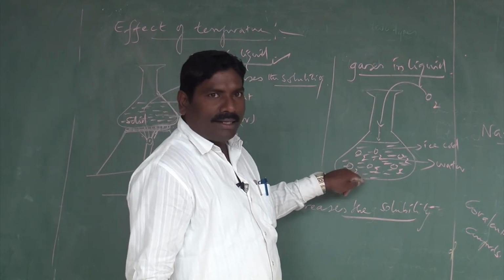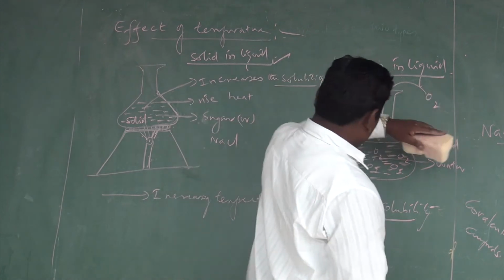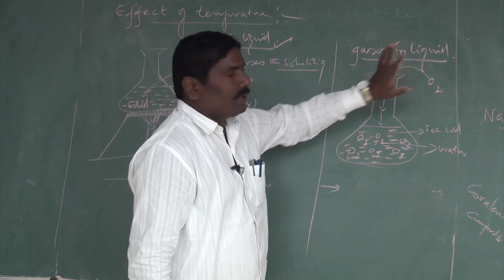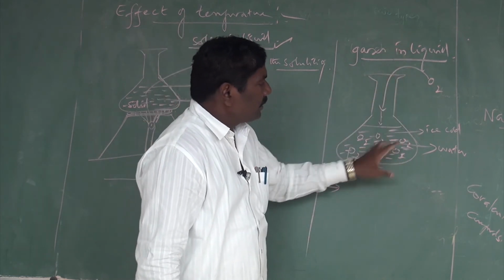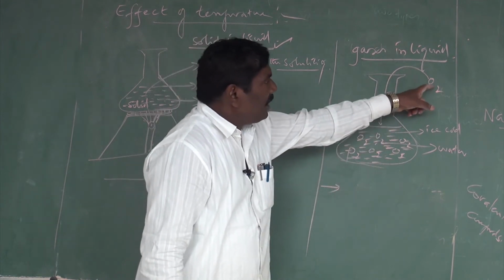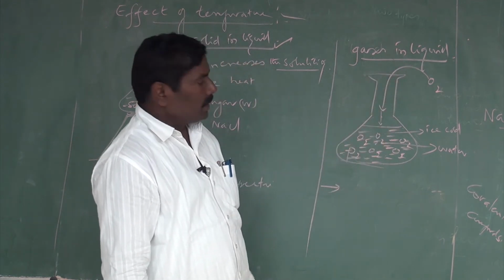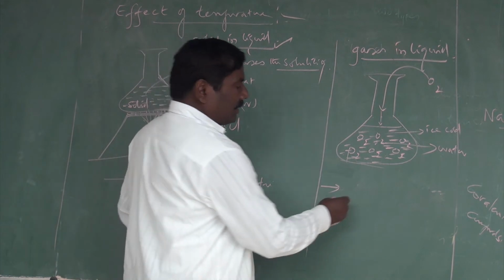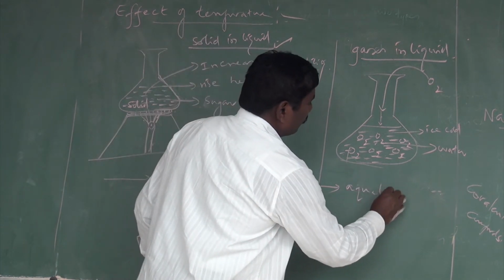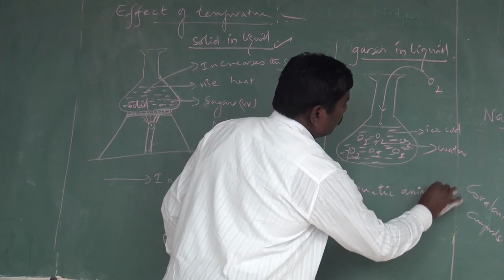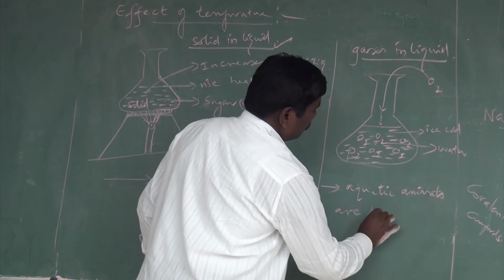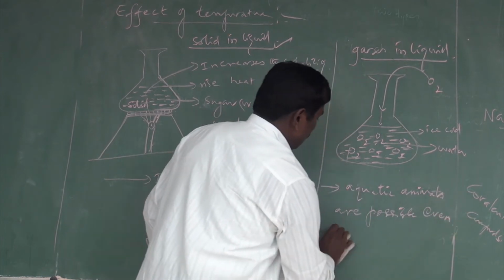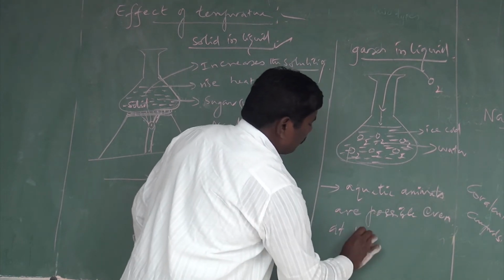That is the reason for aquatic life, you know what aquatic life is. In this case of gas in liquid, you take this ice cold water. Now you pass oxygen into this water, and the oxygen can dissolve into the water. That is the reason aquatic animals are possible even at very cold temperatures.